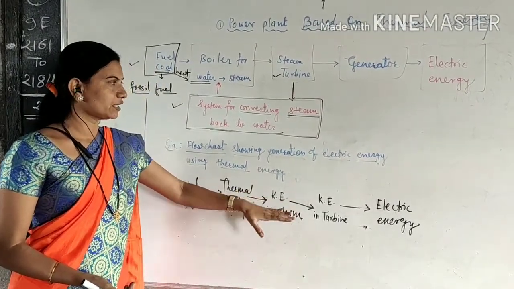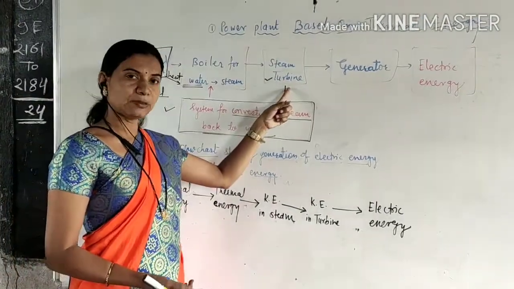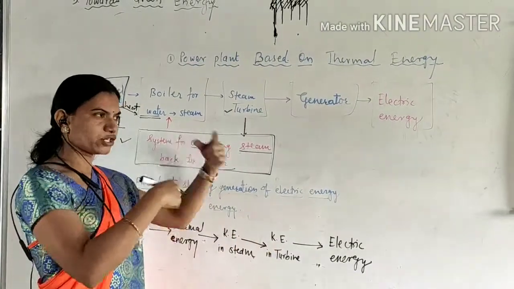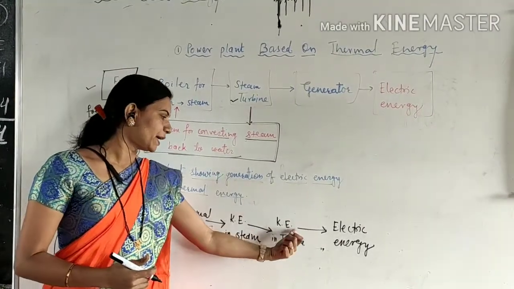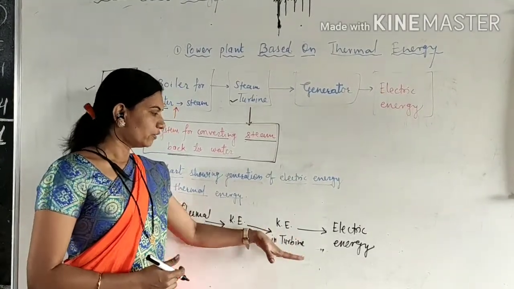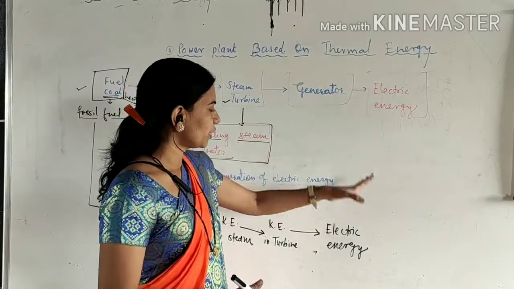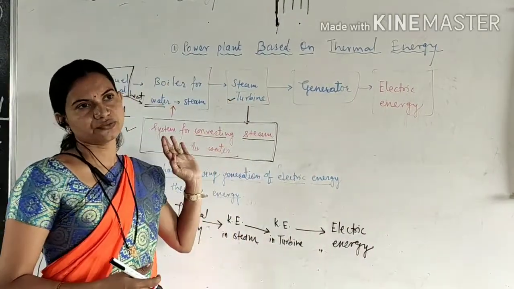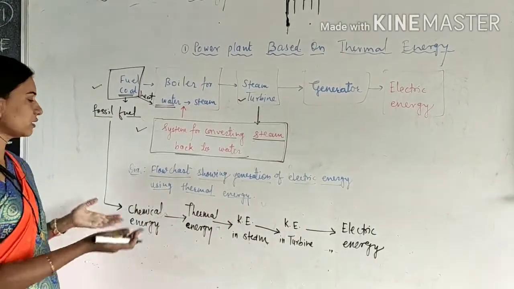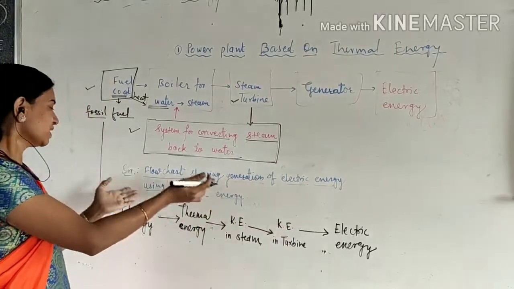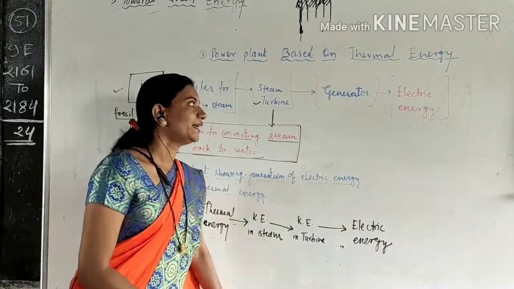In this steam kinetic energy is present. This kinetic energy of steam is used to rotate the turbine. So again in this rotation of turbine there is which type of energy? This kinetic energy in the steam is converted into kinetic energy in the turbine. Again this kinetic energy which is present in the turbine is converted into electric energy when the generator rotates. So there is also the transformation of energies from one form to another form. Firstly chemical energy, and lastly, in the steps, it is converted into electric energy.